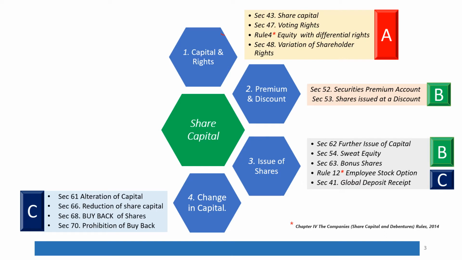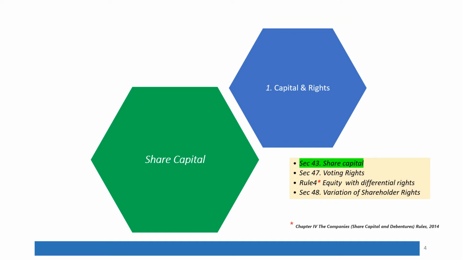This is part A, and in part A we will cover capital rights, that is share capital, voting rights, equity with differential rights, and variation of shareholder rights. Please refer to part B and part C for premium and discount, issue of shares, and change in capital. Let us get into the first part of share capital under section 43.